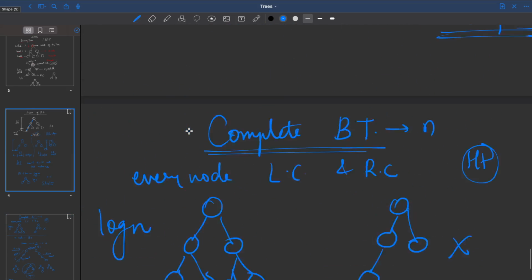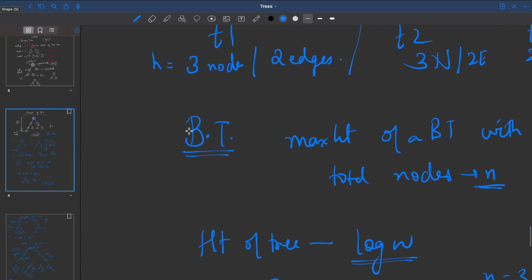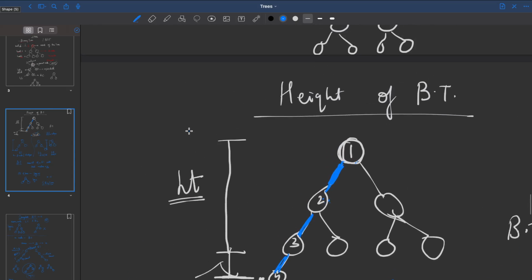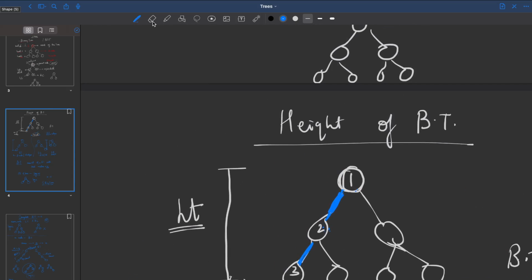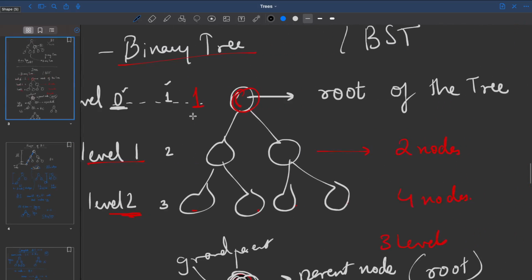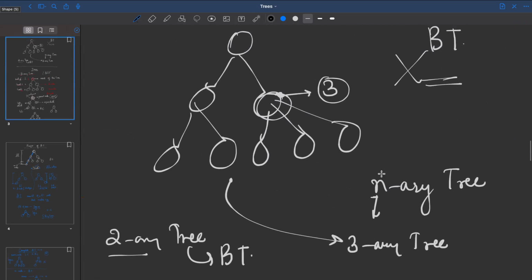So let's revise what all things you require to solve the concepts or questions of binary trees. First, what is a tree? A tree is nothing but a hierarchical data structure used to store data. Correct? Now we can have different kinds of trees. The general thing is how many children every node has, that decides the type of tree. If you say that this n value is 2, then you can say that it's a binary tree. That means at max every node is going to have 2 children.